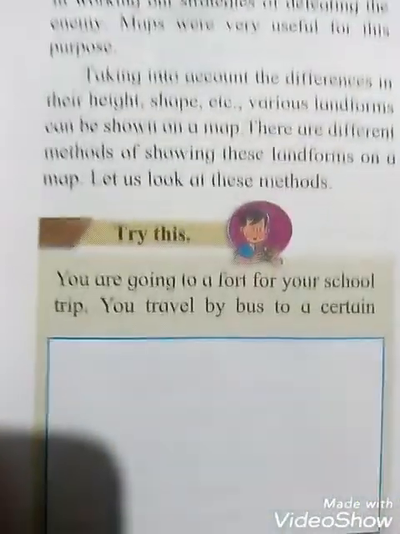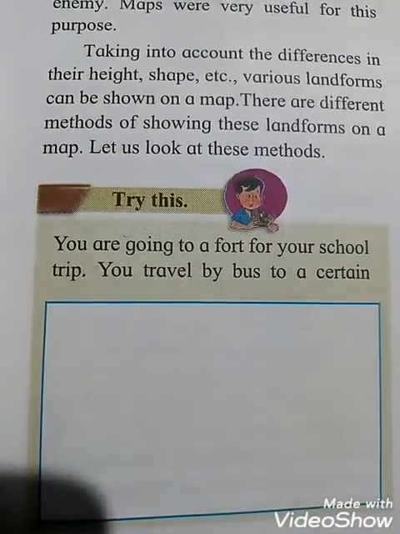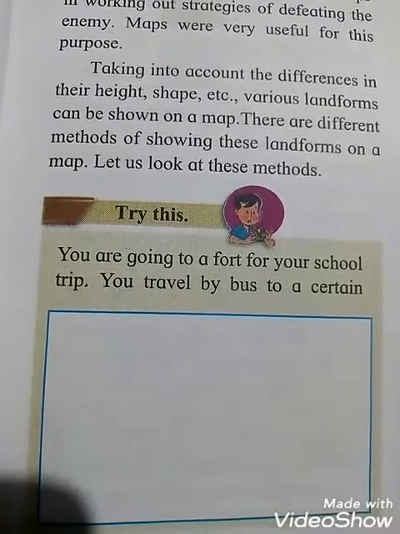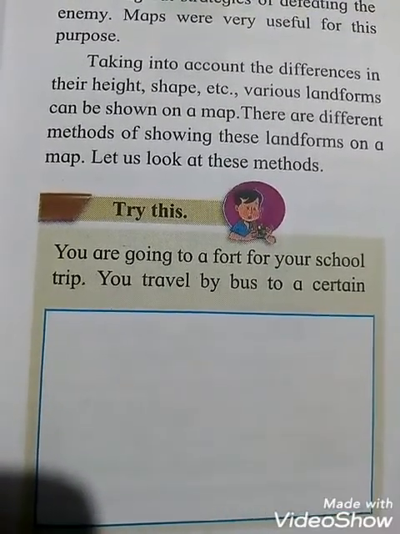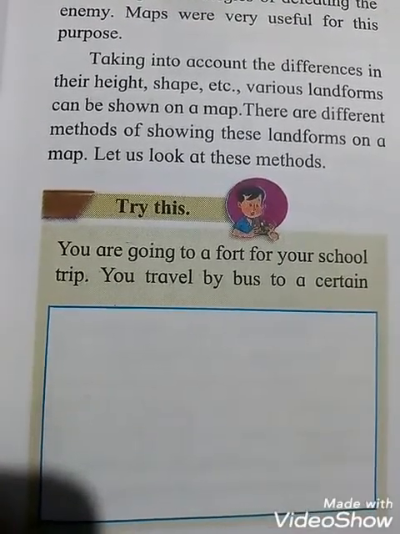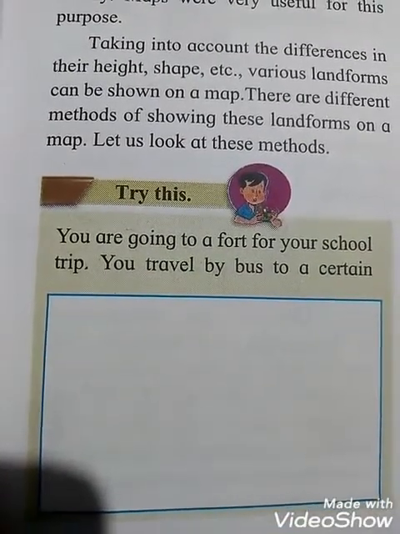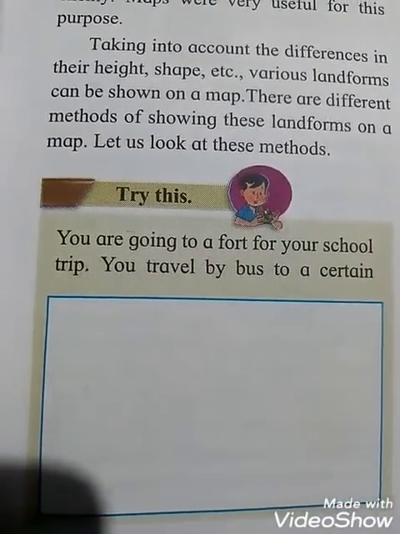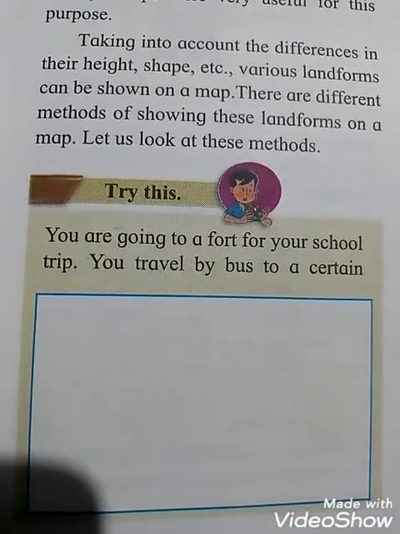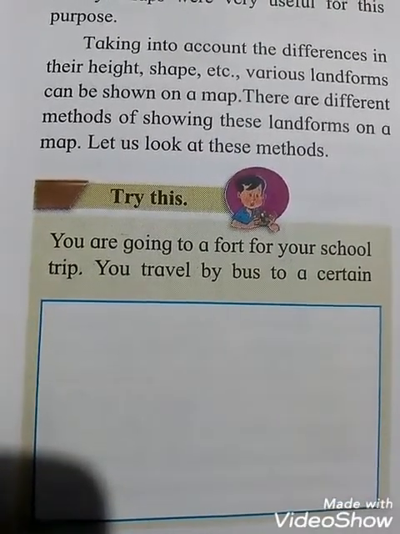See students, it is activity based. You have to draw the two mountains and also the valley. You have to cross another hill and also a valley, so show the two hills and the valley in the blank box. Okay students, it is activity based. You all know the fort. Where is the fort?